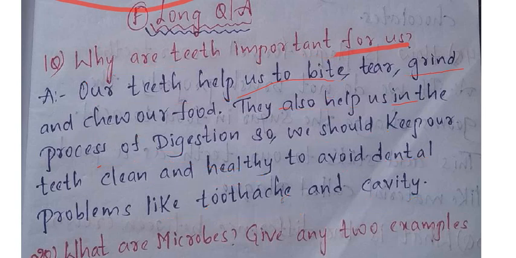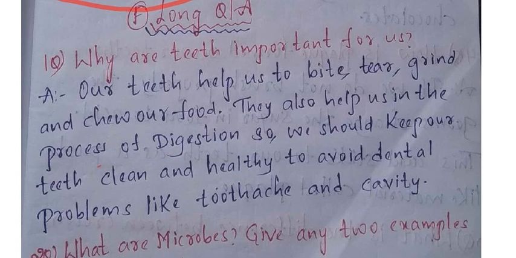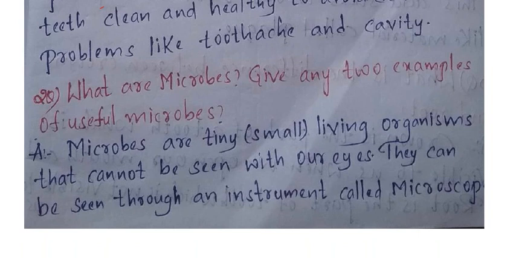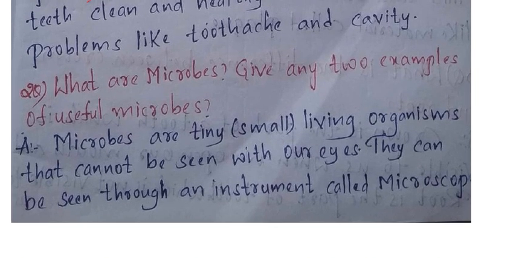Next is second question. Now see, what is the second question? What are microbes? Give any 2 examples of useful microbes. Microbes are what I told. I told that they also will live like us. They also need air. They also need water, oxygen, everything like us.